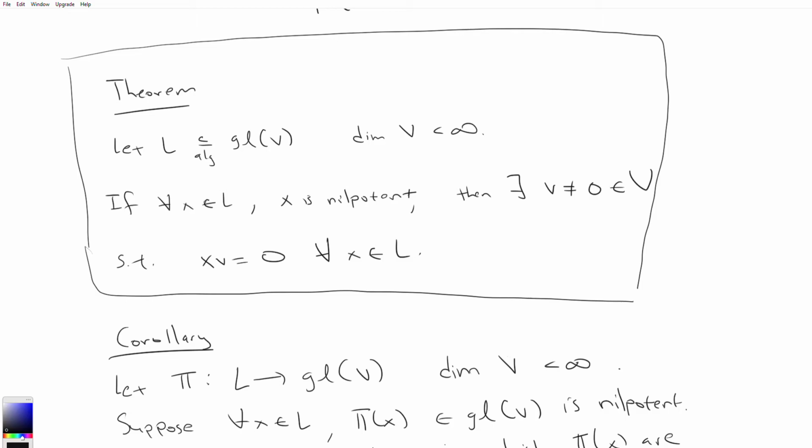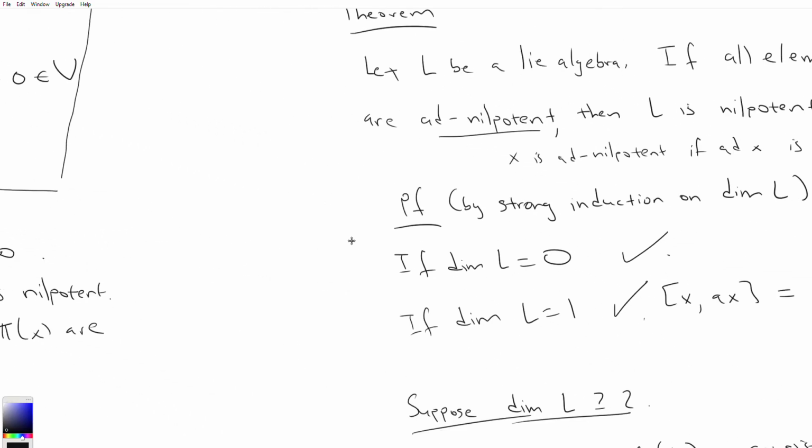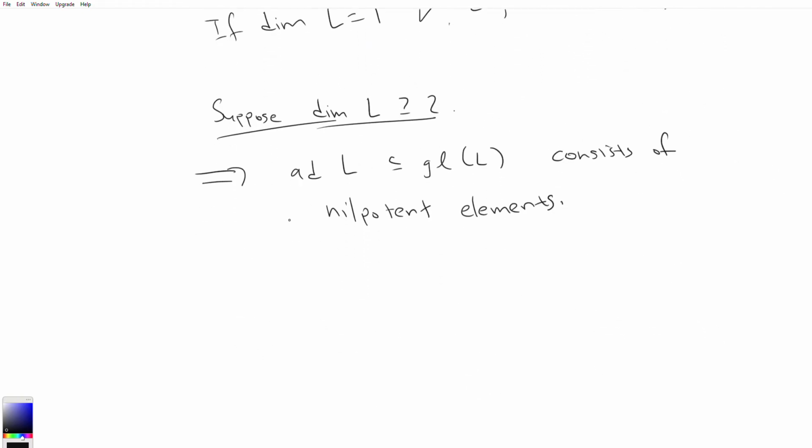And so we see that all of the elements are nilpotent, and so that means what we can do is there exists X an element of L such that for all elements in ad L, so I'm going to write it as ad Y, acting on X is going to equal 0.